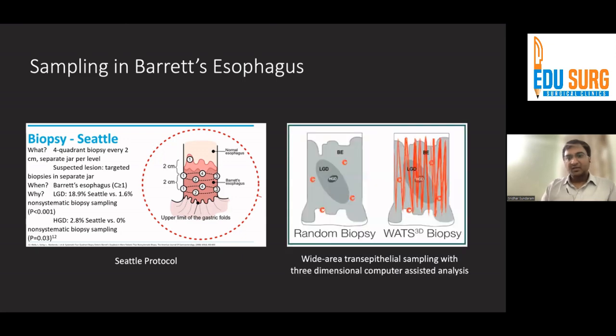But again, there is something new that has come in. This is called wide area transepithelial sampling. It's a cytology brush of a kind, but there is a computer-assisted analysis here. So apart from biopsy, you can also do this WATS 3D now, wherein you take a brush in addition to the Seattle protocol. And this increases the yield by maybe another 10% to detect dysplasia.